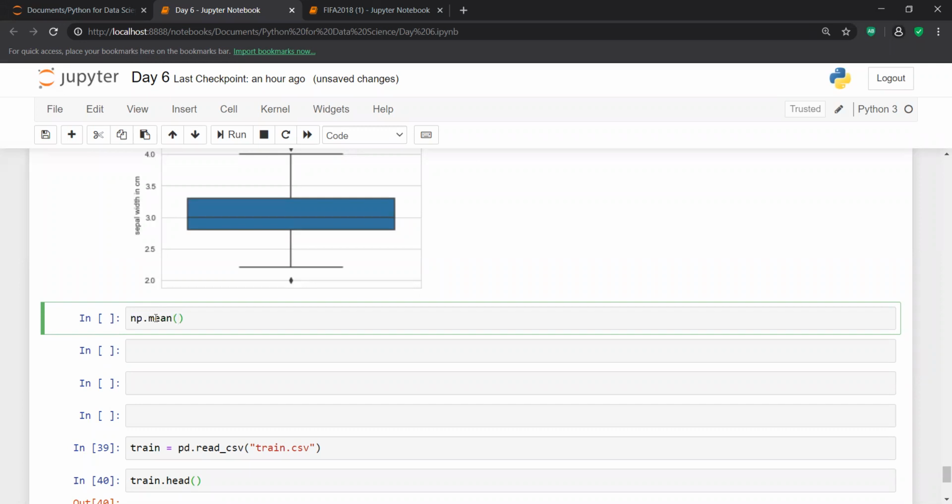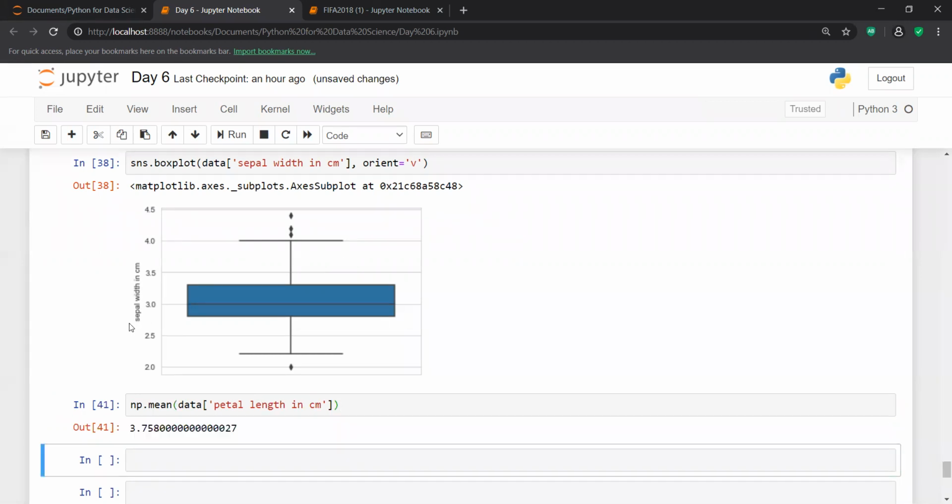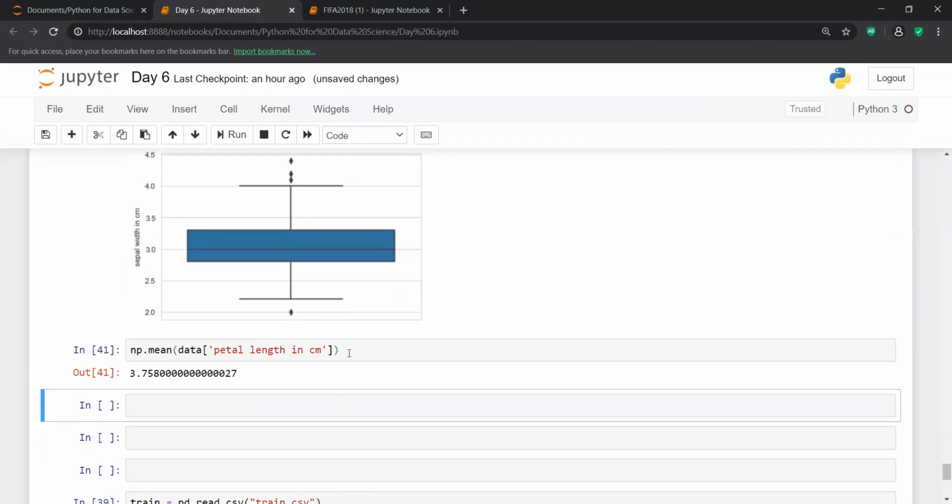If I try to find the mean of the petal length of the iris data, 3.75 is the mean of the petal length.